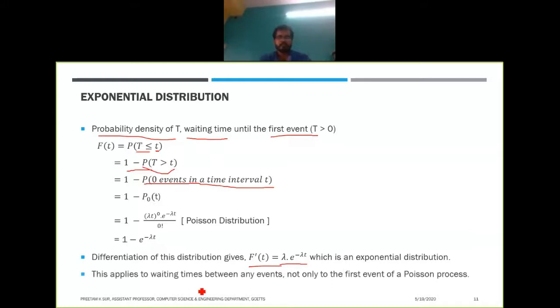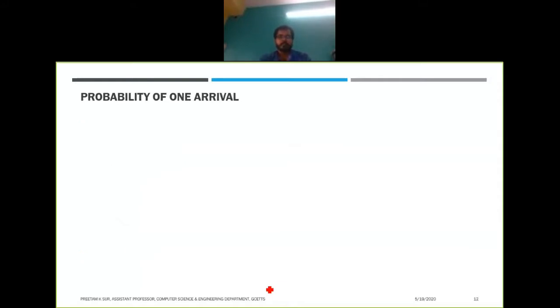Okay, and this will also be true for the waiting time between any events, not only the first event of a Poisson process. So this is all about the exponential distribution and the Poisson distribution, and the relationship between them. So what will be the probability that there will be only one arrival during a time period t?